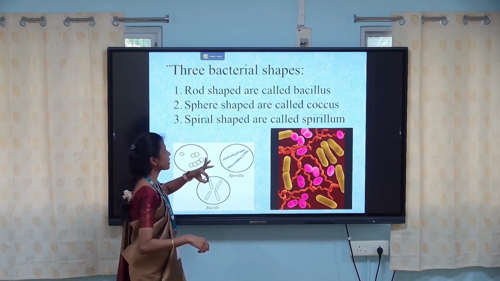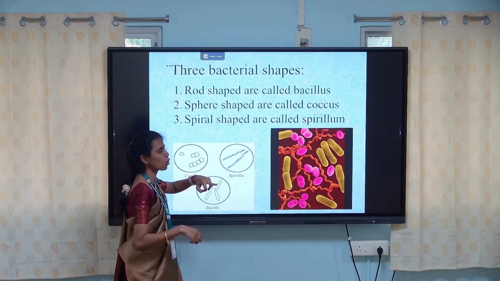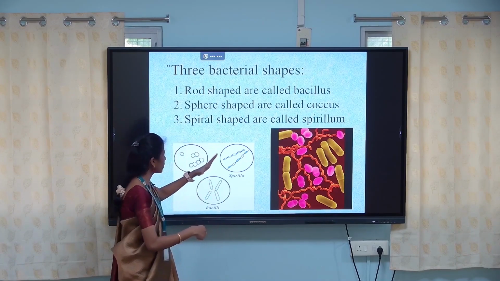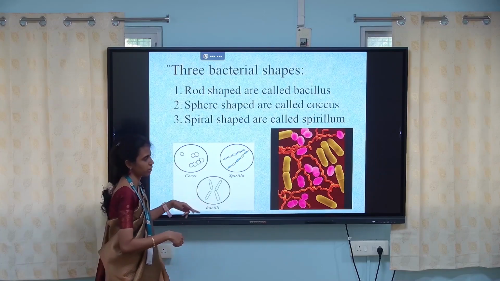So there are three bacterial shapes. Generally rod shapes are called bacillus, spherical shapes are called coccus, and spiral shapes are called spirillum. So these are the shapes of bacteria: cocci, spirilla and bacilli.